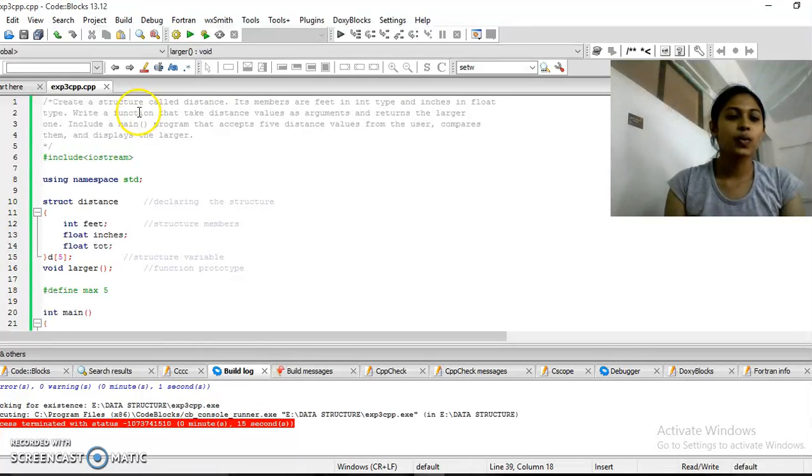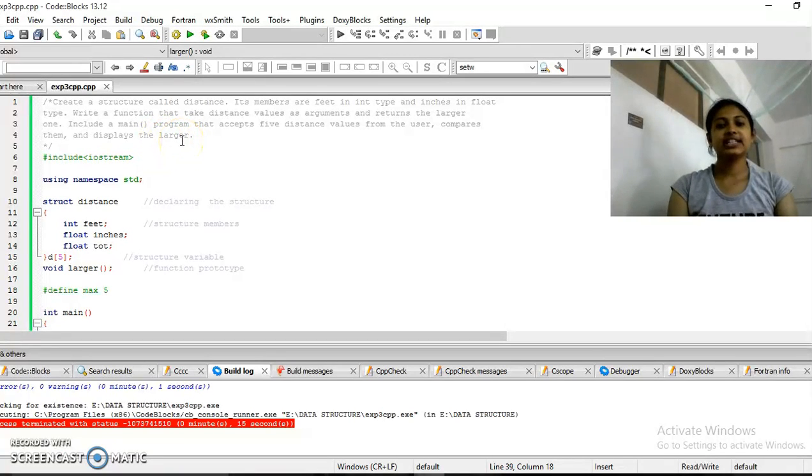So I'll read out the question. Create a structure called distance. Its members are feet in int type and inches in float type. Write a function that takes distance values as arguments and returns the larger one. Include a main program that accepts 5 distance values from the user and compares them and displays the larger.